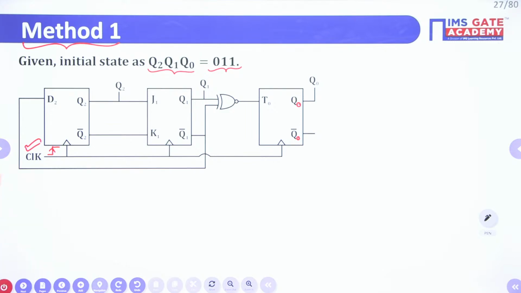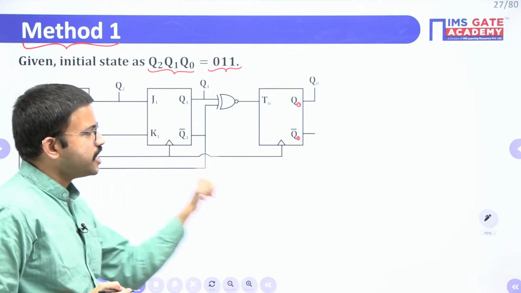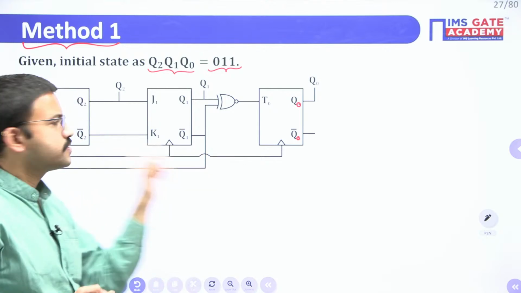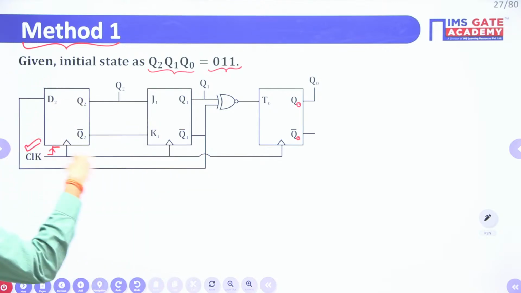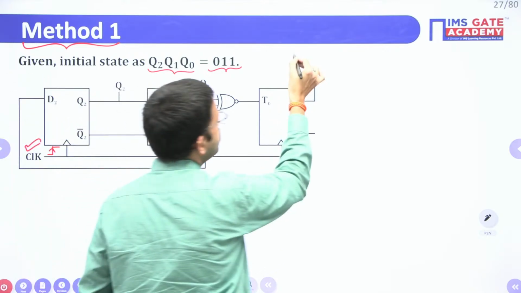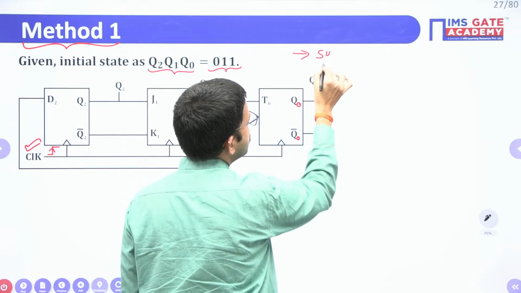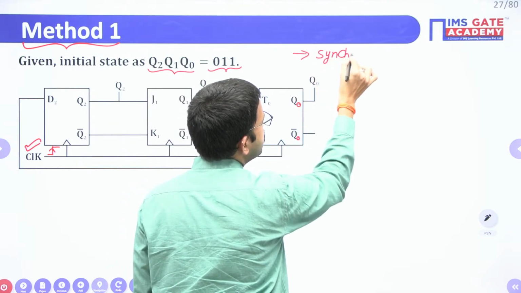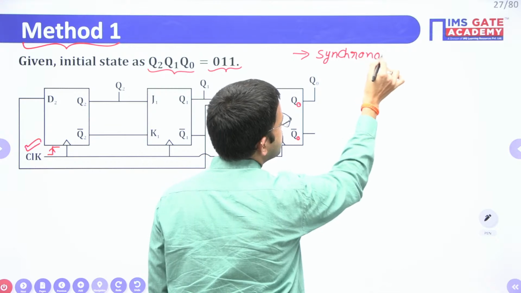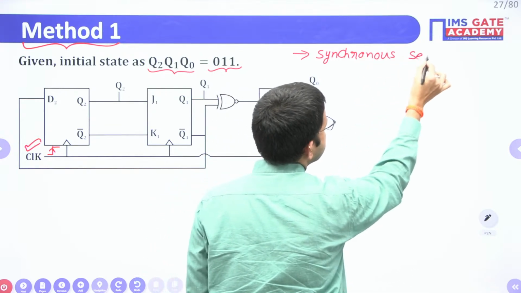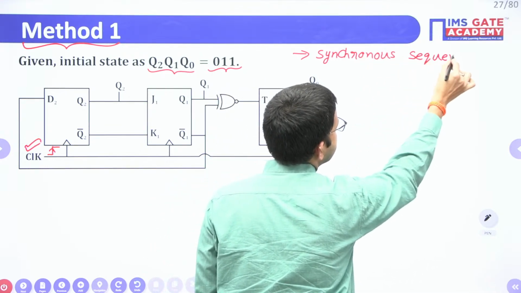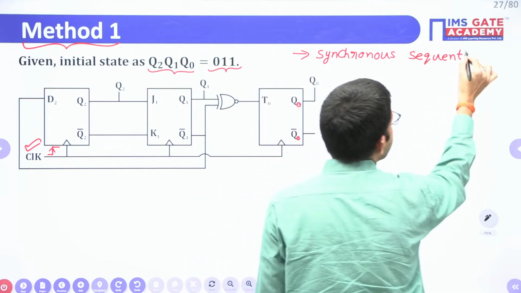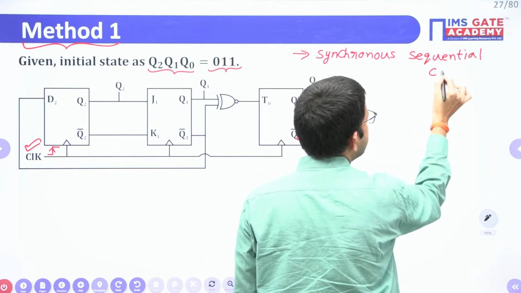Since the clock signal is same for all the three flip-flops, this particular circuit is nothing but a synchronous sequential circuit.